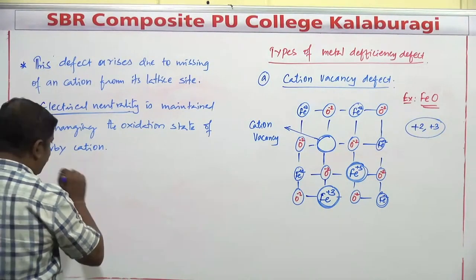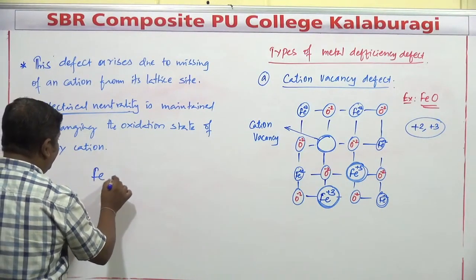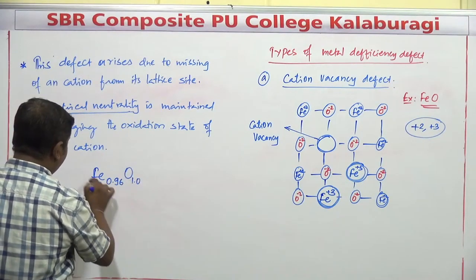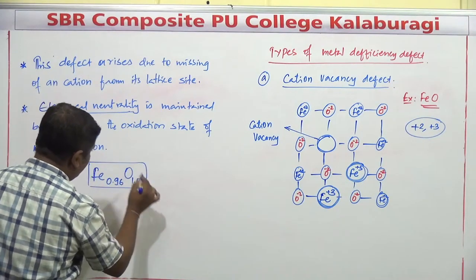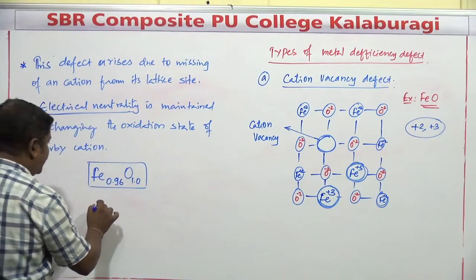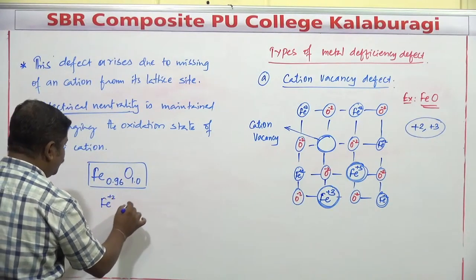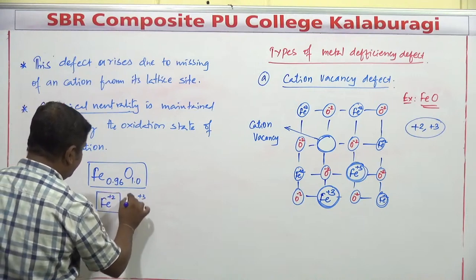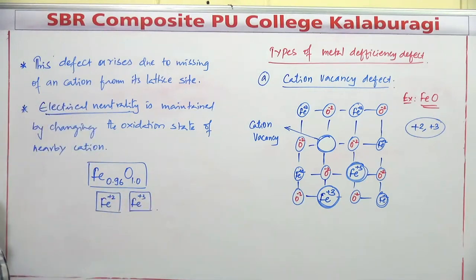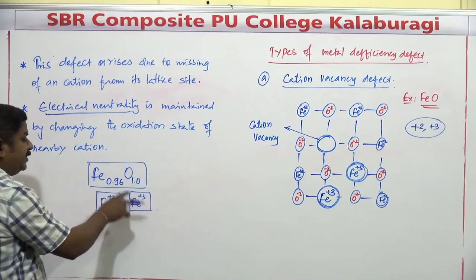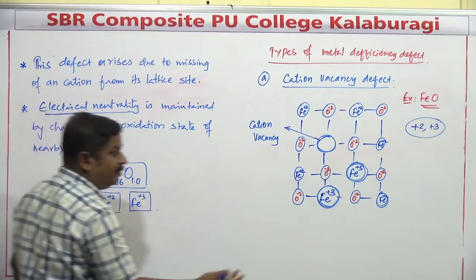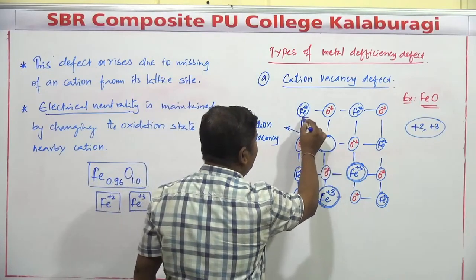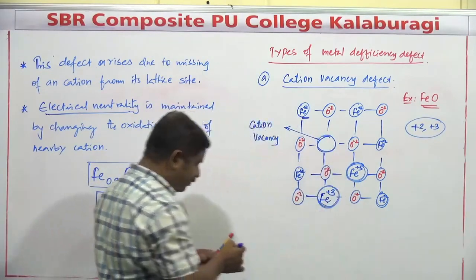Based on this, some problems will be there. Suppose they give the compound Fe 0.96 O 1.0. They ask about the percentage of Fe+2 and the percentage of Fe+3 in that compound. Already we have discussed that in this defect there is a presence of Fe+2 ion and Fe+3 ion.